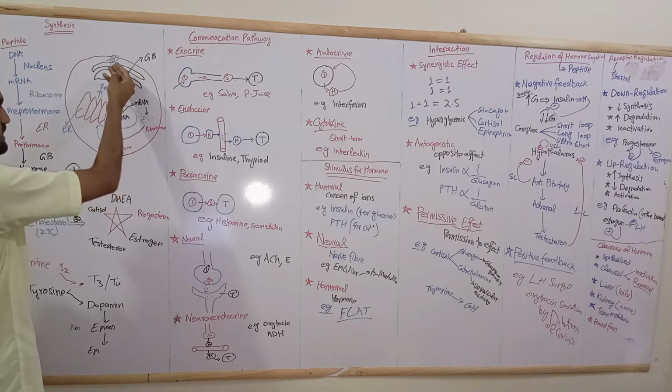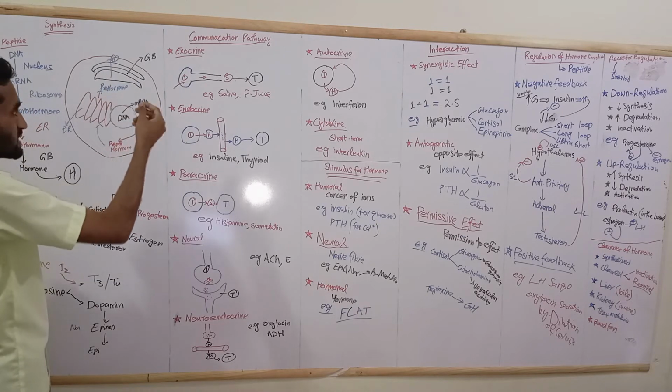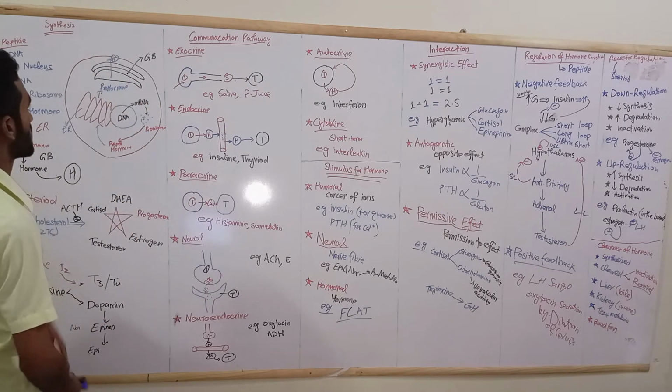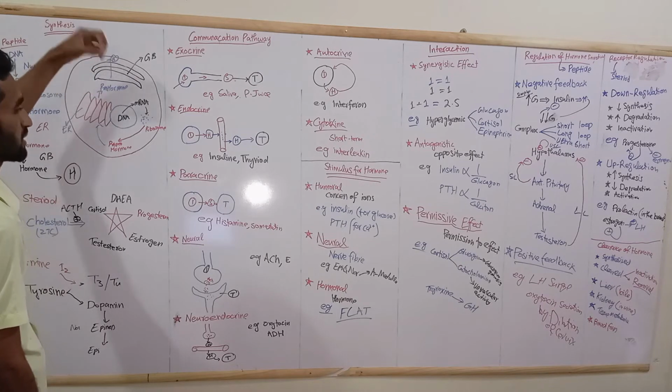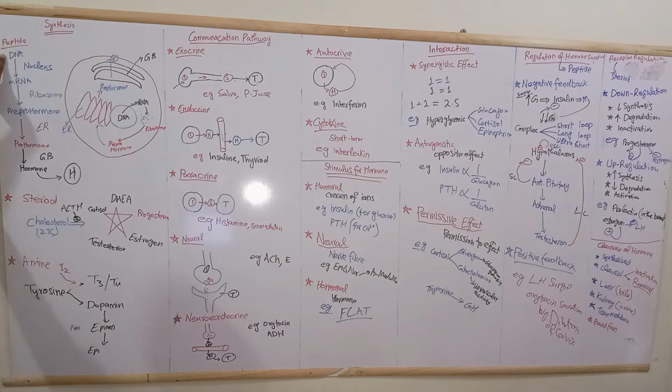After the Golgi bodies, the final shape of the hormone is generated, and it is stored in the form of vesicles. That explains this mechanism. DNA in the nucleus converts to mRNA, mRNA comes to the ribosome and is converted into pre-pro hormone, which is converted to pro hormone by the endoplasmic reticulum, and pro hormone is finally converted to hormone by the Golgi bodies, and stored in the form of vesicles. That is the synthesis pathway of peptide hormones.